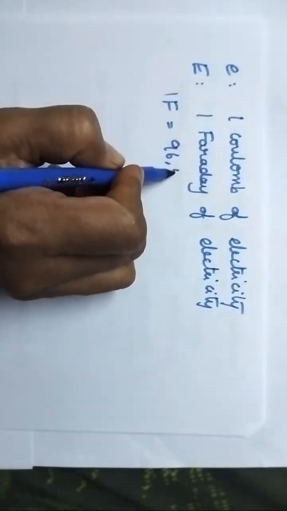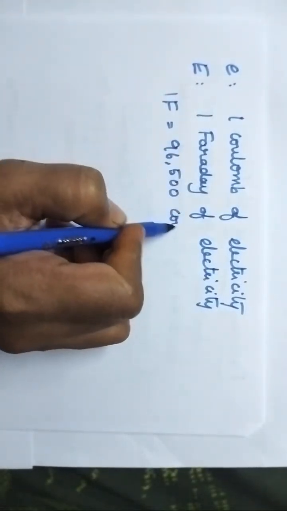What is the value of Faraday? Very good. 96,500 coulombs. You try to do the problems based upon Faraday's first and second laws.